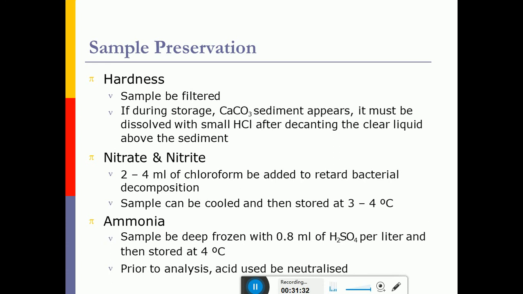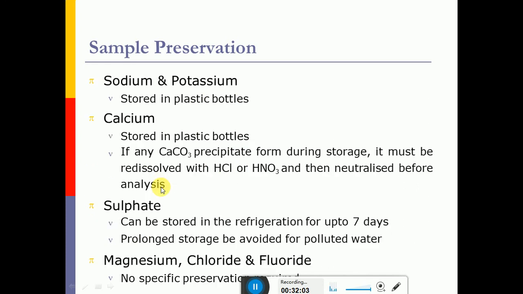And for nitrate and nitrite analysis and nitrogenous compounds, 2 to 4 ml of chloroform has to be added to retard the bacterial decomposition, and the sample should be cooled and then stored at 3 to 4 degrees centigrade if you are preserving the sample for analysis. Then for ammonia, it should be deep frozen with 0.8 ml of H2SO4 per liter and then stored at 4 degrees centigrade. So before analysis, the acid should be neutralized. So these are some of the preservation techniques for various types of chemical analysis.